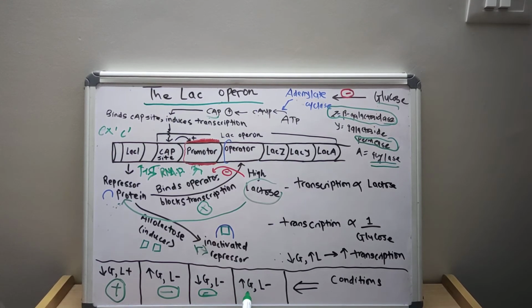If there is increased glucose and no lactose, then the lac genes are not expressed, or very low expression is there. So this is the lac operon concept, which describes the classic example of a genetic response to an environmental change. So you should know the example of this lac operon.